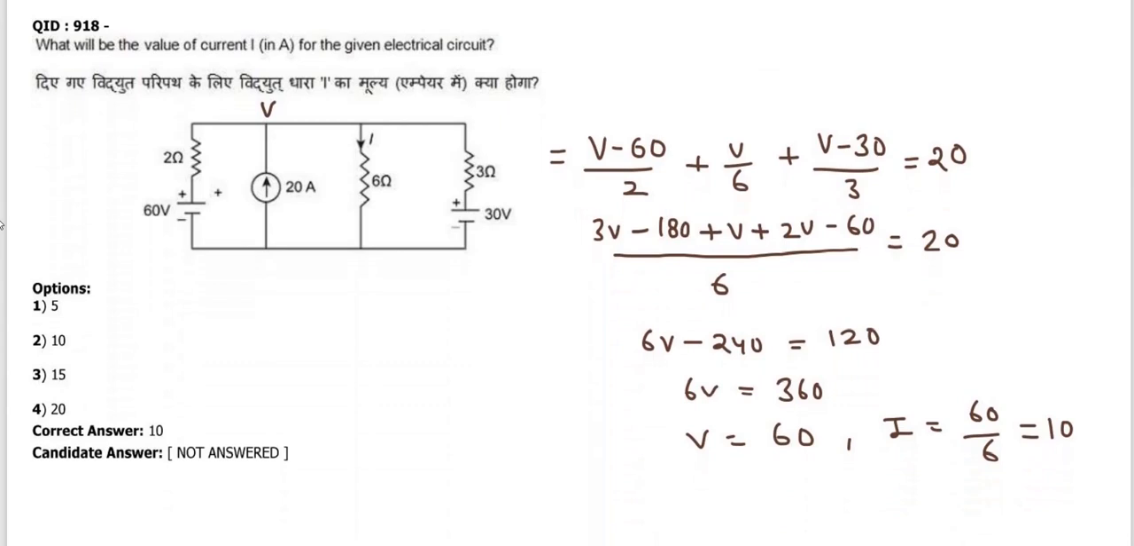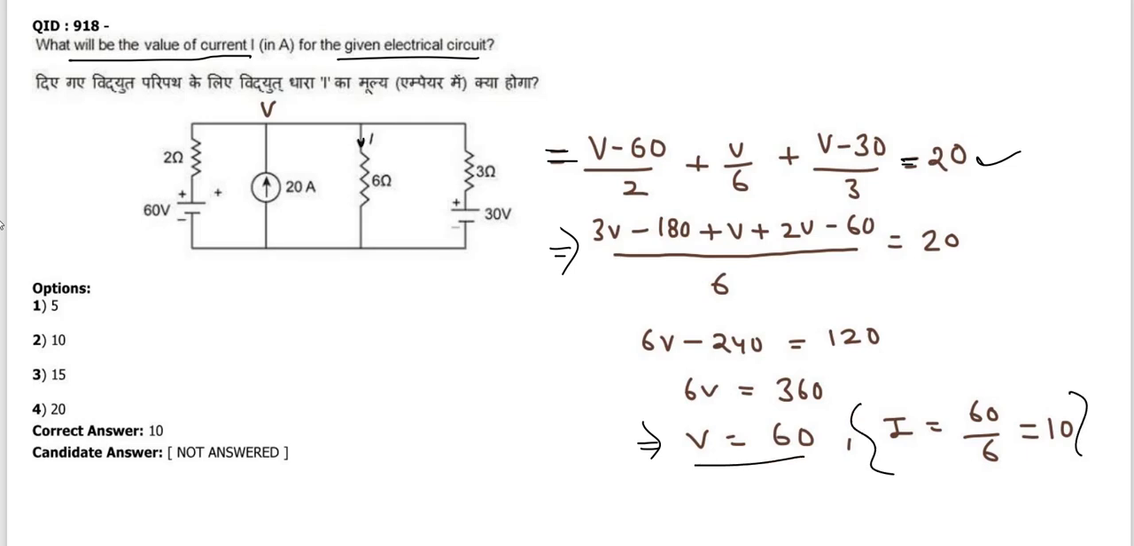What will be the value of current for the given electrical circuit? We have to find the current here. This is I. Now we can apply nodal analysis here. So we can write (V minus 60) upon 2 plus V by 6 plus (V minus 30) upon 3, which equals 20. Now we can find the value of voltage after solving this: V equals 60 volt. Now we have to find the current. I equals 60 upon 6, which equals 10 ampere.